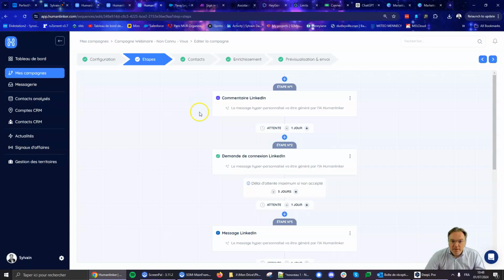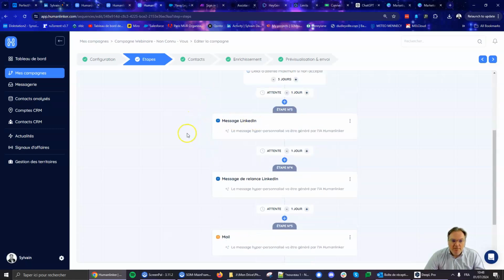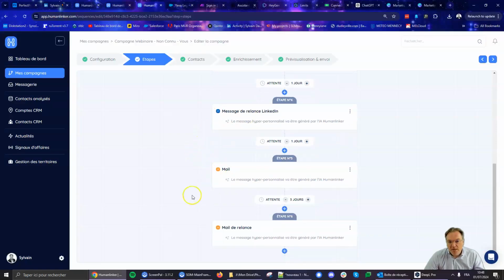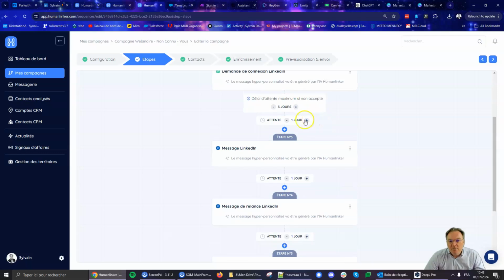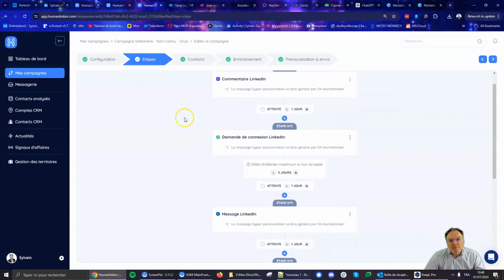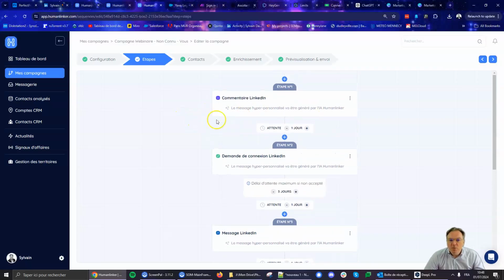Here I will define the different steps of my campaign. So we have a number of steps available: comments, LinkedIn connection, message, again, another message, mail, and follow-up email. We have also a closing message in LinkedIn and a closing email. I don't use them here, and I can define the weighting parameter between the steps. Again, all the messages will be generated by Human Linker, so I don't have to take that into account.